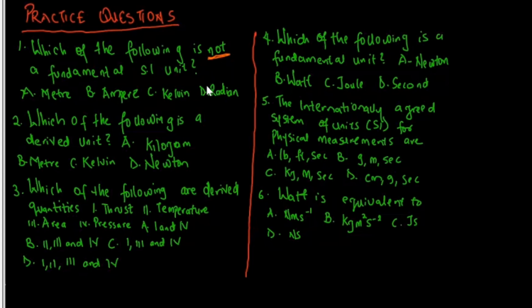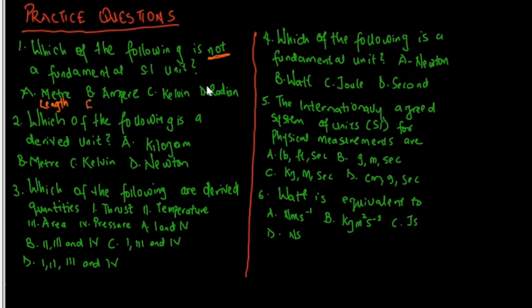So recall that we have 7 fundamental quantities which have their respective unit. So if we take a close look at option A, which is meter, meter is the unit for length, and length is a fundamental quantity, hence meter is a fundamental unit.